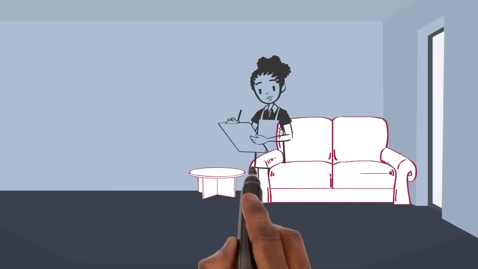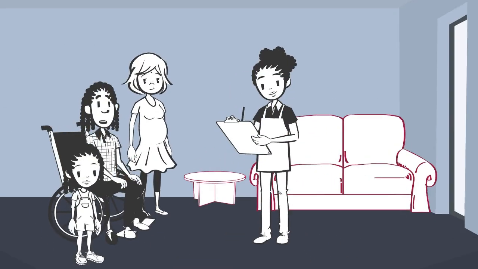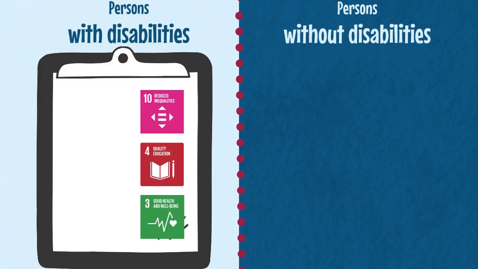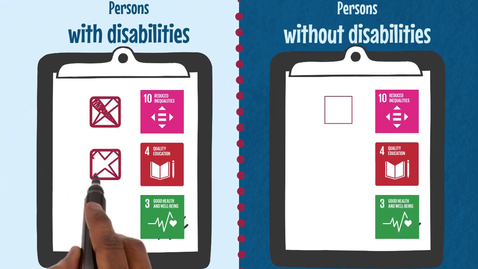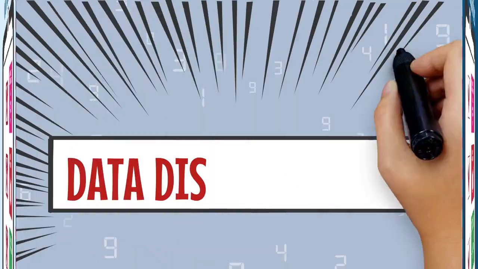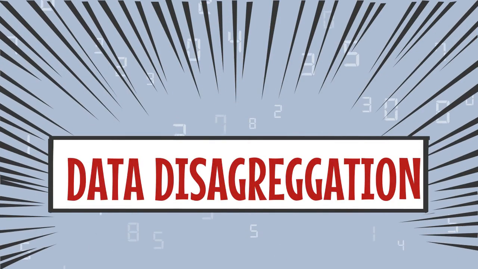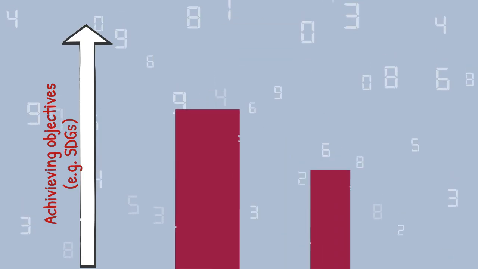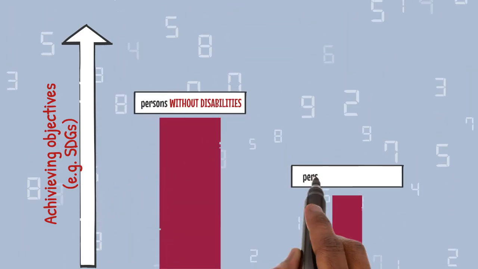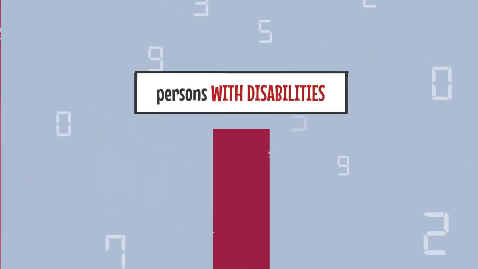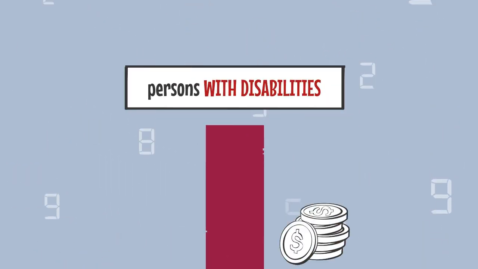We need to collect data that identifies persons with disabilities and compare their outcomes, in areas such as poverty, education, employment, and health, with the outcomes of people without disabilities, in order to identify the gaps between the two. This is called data disaggregation. If we only look at how the total population is doing in terms of achieving objectives such as the SDGs, we will miss that some population groups are being left behind. Data disaggregation illustrates these differences and informs policymakers where investments are needed.